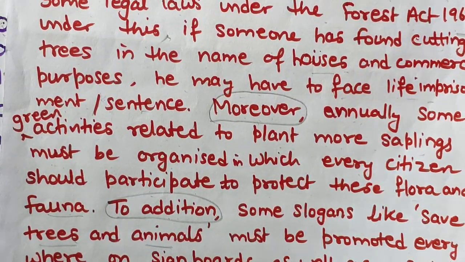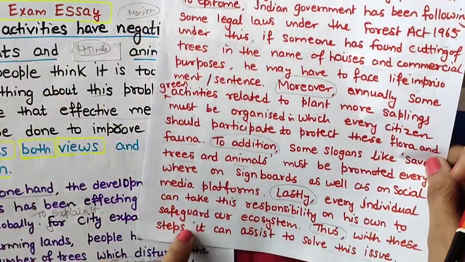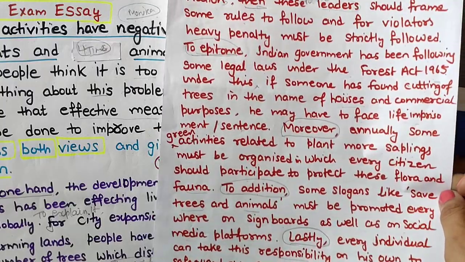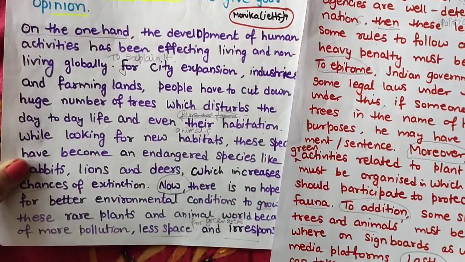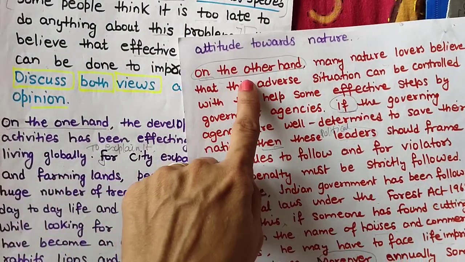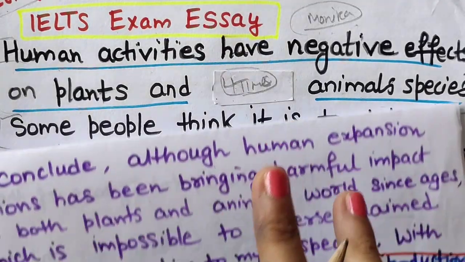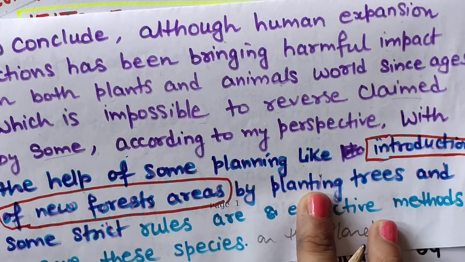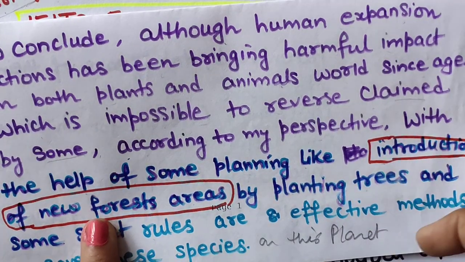So, see this, my second body paragraph. From here to here, I have written my second body paragraph, and this is my first body paragraph. Okay, and one line is left here. Now, coming to the conclusion. As I told you initially in this video, I have added something new. This is not good actually.